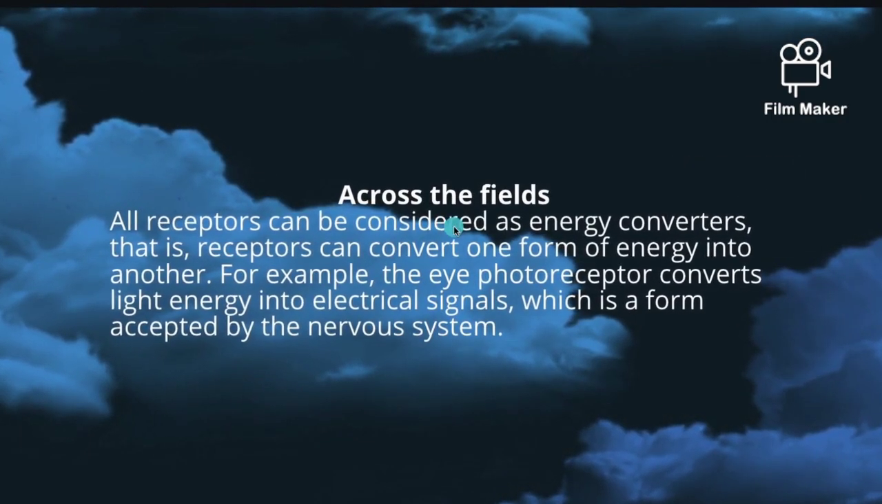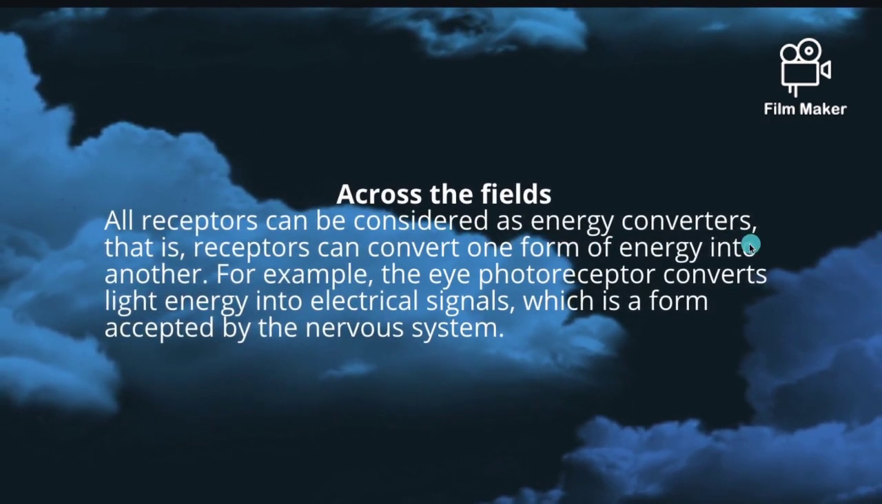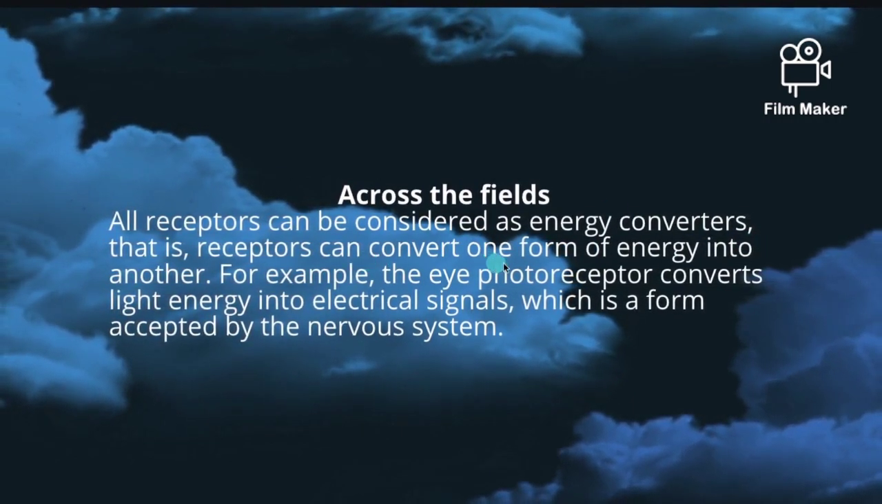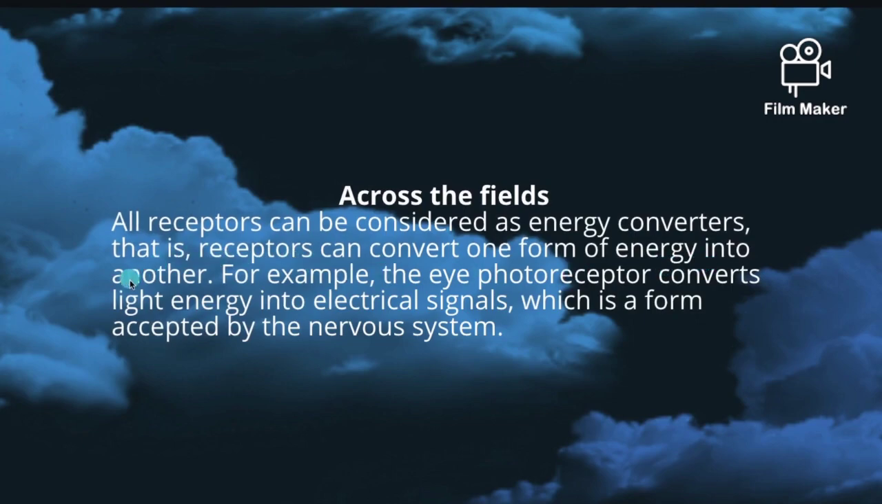All receptors can be considered as energy converters. Receptors can convert one form of energy into another. For example, the eye photoreceptors convert light energy into electrical signals, which is a form accepted by the nervous system.